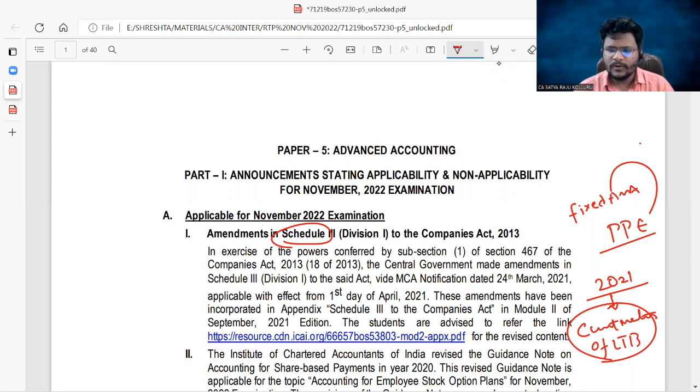Let us assume you are at the end of the 4th year. At the time of presentation of financials at the end of the 4th year, the debentures are termed current maturities of long-term borrowings. Earlier these were shown under other current liabilities, but as per the 2021 amendment, they are shown under short-term borrowings.